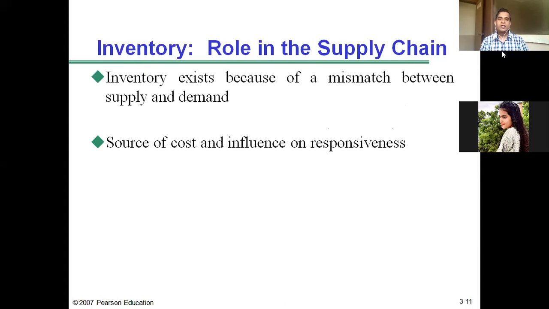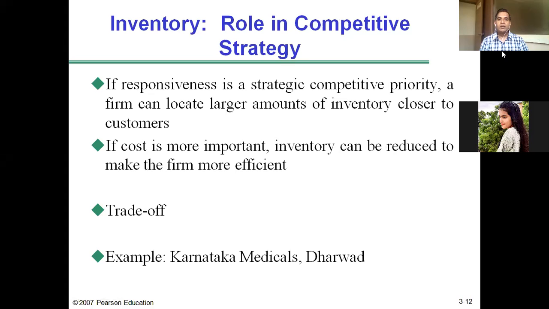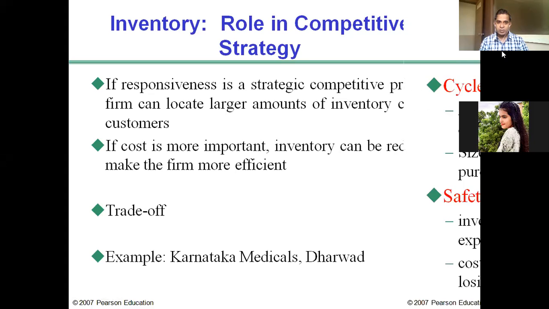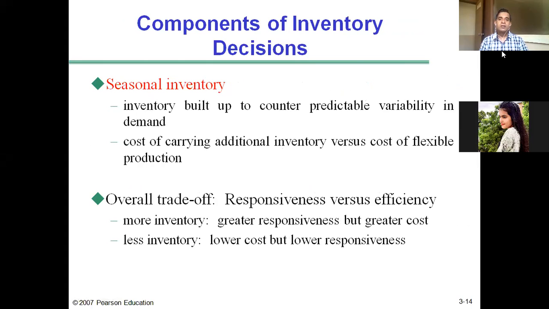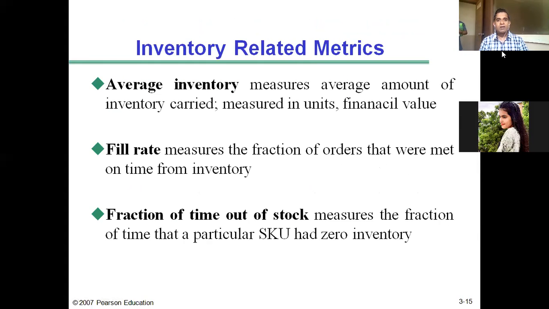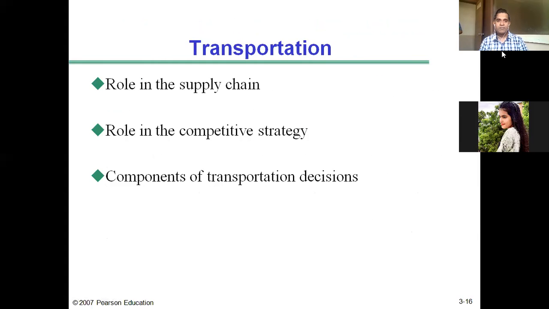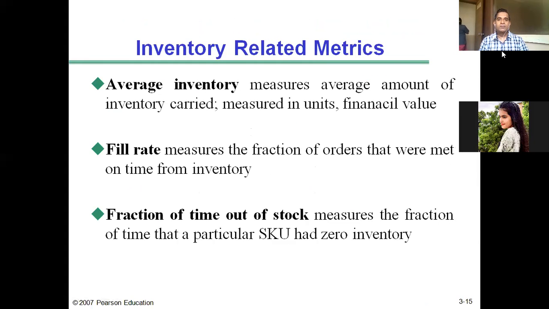Then we also started the second driver, inventory. We learned about the role of inventory in competitive strategy, then the decisions taken with respect to the inventory component in the supply chain: decisions with respect to cycle inventory, decisions with respect to safety inventory, and decisions with respect to seasonal inventory.